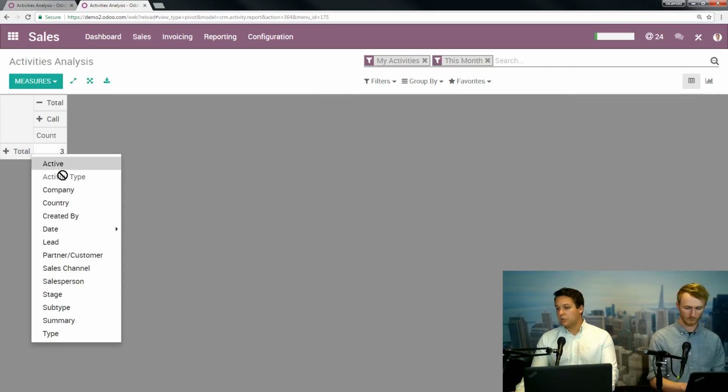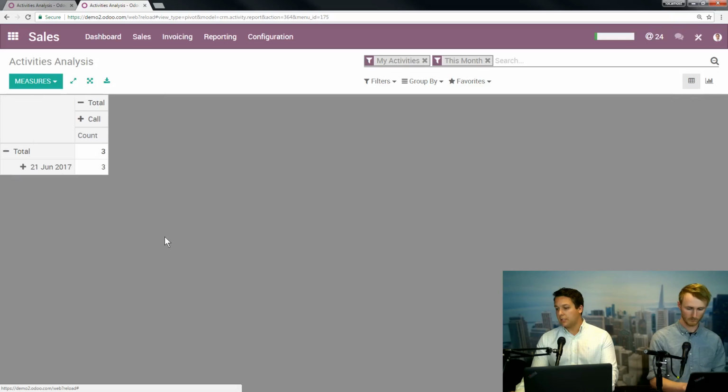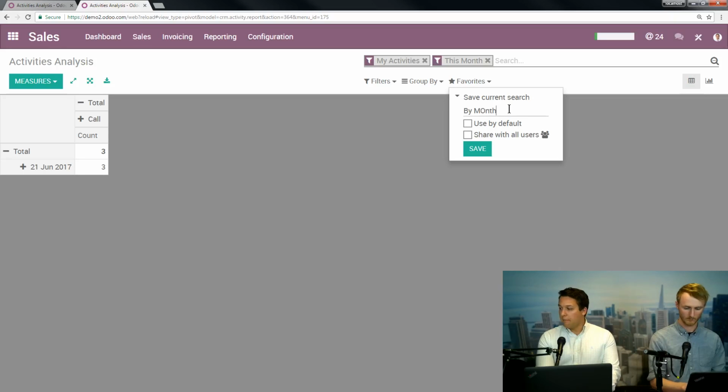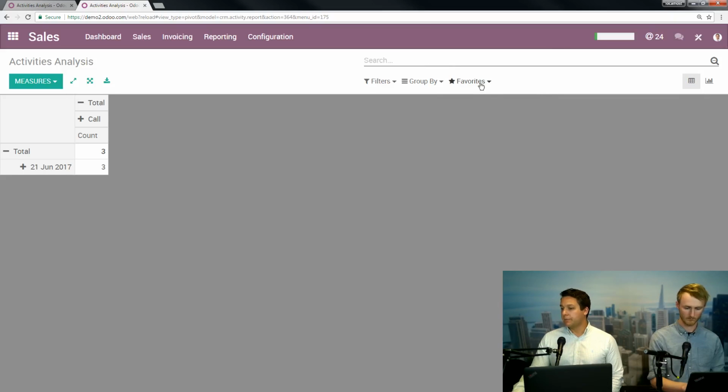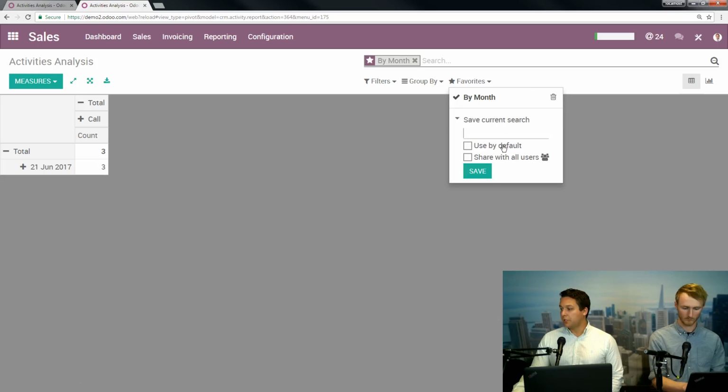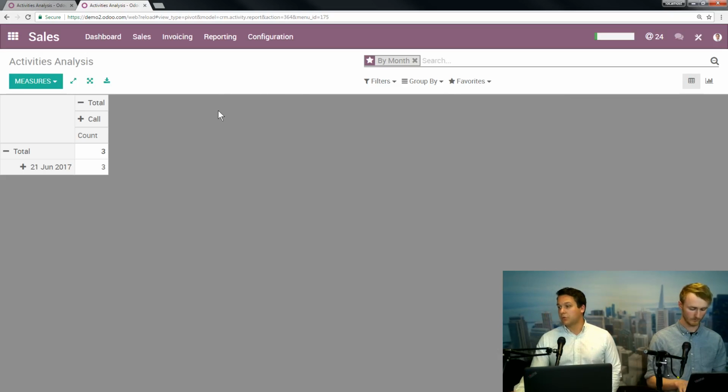Let's do created by date, by day. Once you save current search, you say by month. Hit save. Now if I clear all this out, I can quickly just pull back those filters like that, which is really useful. And then when you do the save, you can use by default, meaning every time you come in here, that's going to be the default, and you can share it with other users so they can see it too, which is really useful.